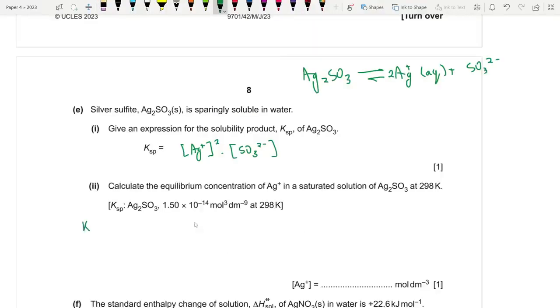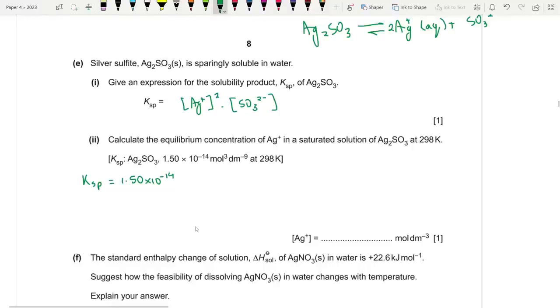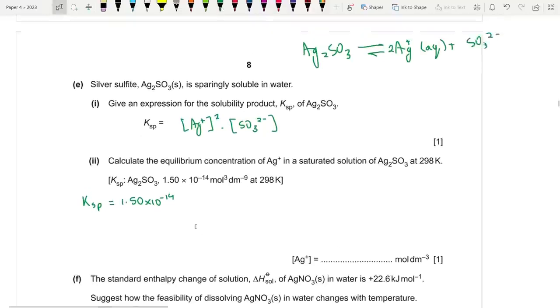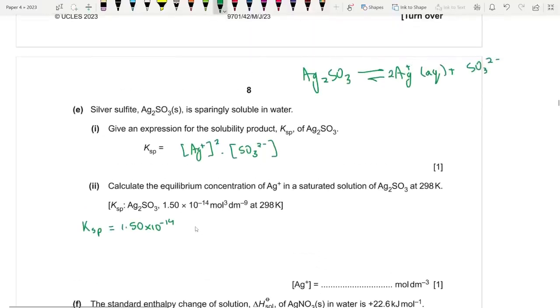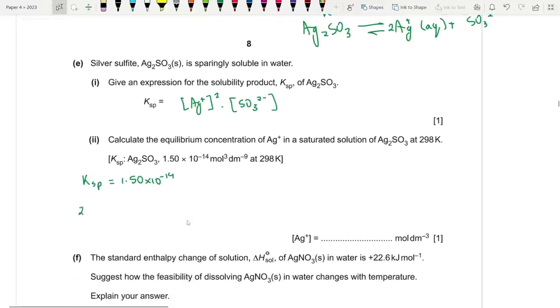We know that Ksp is equal to 1.50 into 10 to the power minus 14. For the Ksp, we can consider this to be x, this is also x, and this is twice x. So it is twice x whole square times x, which is equal to 1.50 into 10 power minus 14.